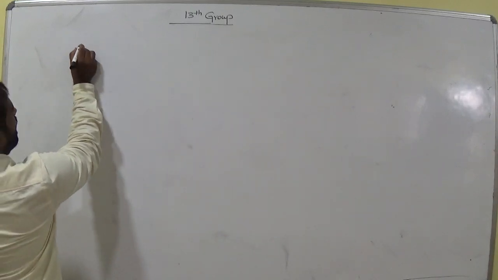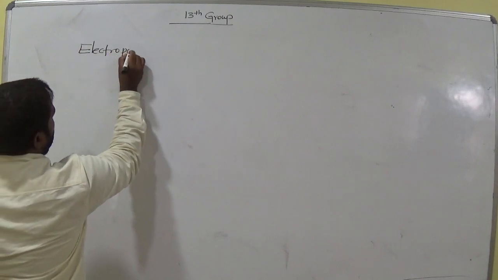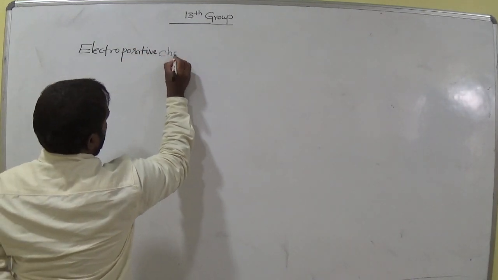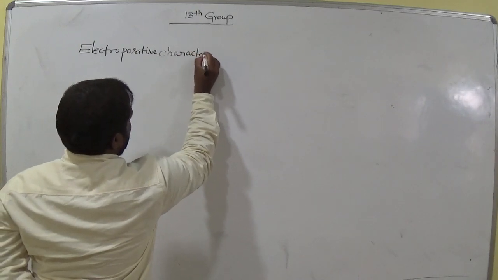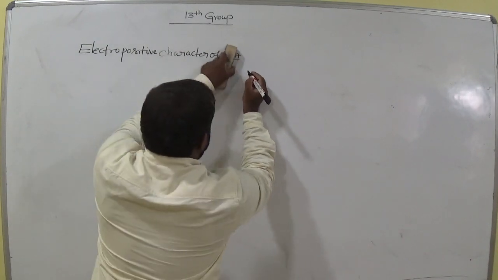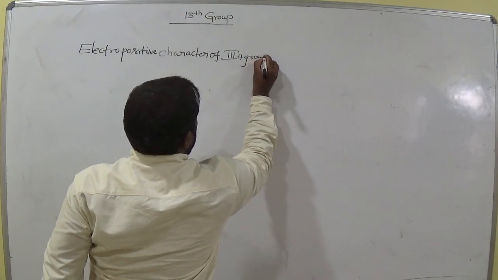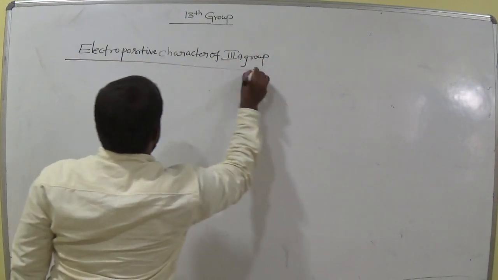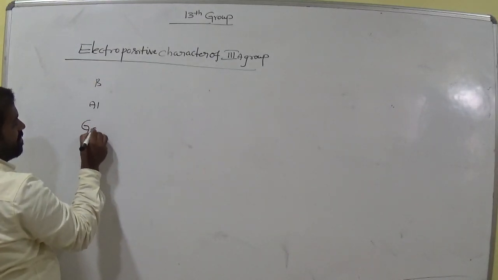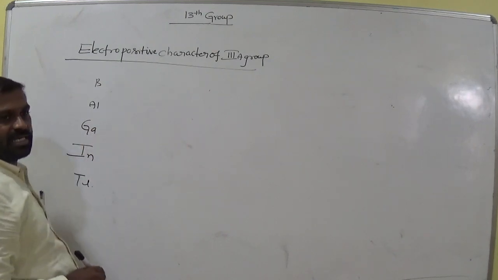Let's come to the electropositive character of the third A group, or 13th group elements. What are they? Boron, aluminium, gallium, indium, thallium. Is it clear?